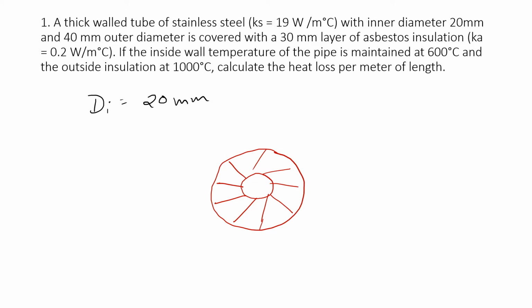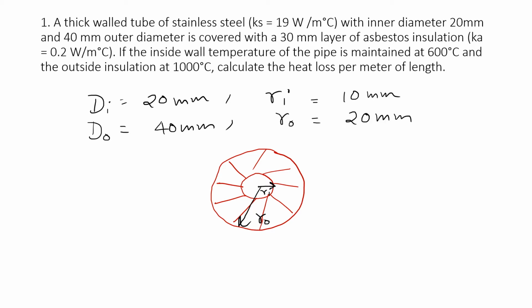This is our radius, inner radius. I'm denoting it with Ri, and this is our outer radius. I'm denoting it with Ro. So according to question, outer diameter is 40 millimeters. So we will find radius directly.